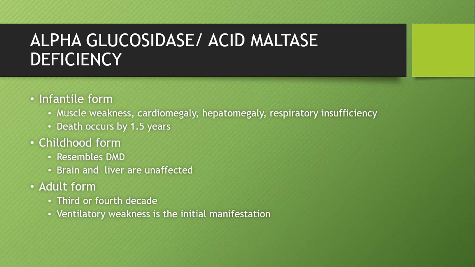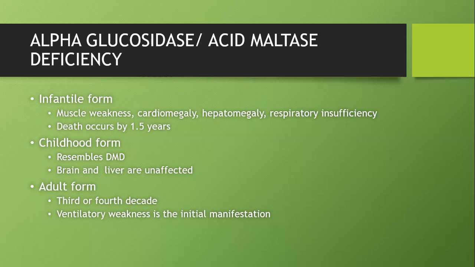Remember, any glucose metabolism disorder will involve 2 organs mainly. One is the liver and the other is the muscle, because these are the 2 organs where glycogen is deposited. So if this is not metabolized properly, these are the 2 organs going to be involved. If the muscle is problematic, the muscle will go for lysis, we'll have myoglobinuria. If the liver is problematic, glycogen will get deposited there. We'll have hepatomegaly. Since glycogen is not getting released, we'll have hypoglycemia. This is common for any glucose metabolism disorder.